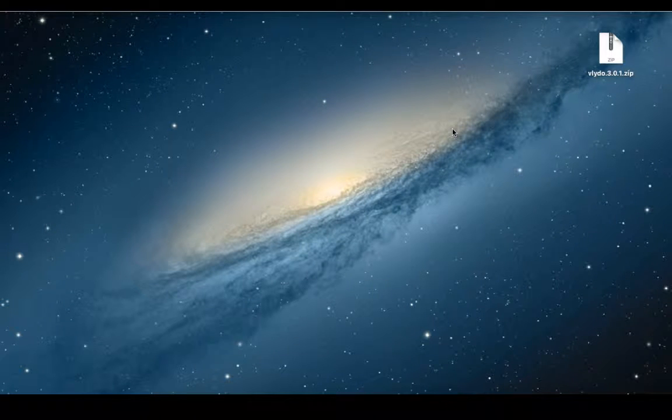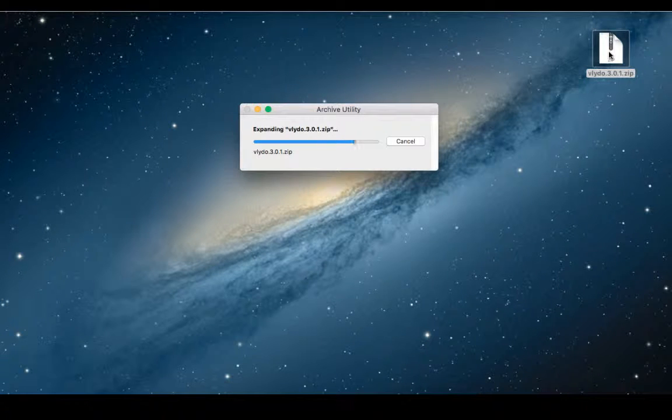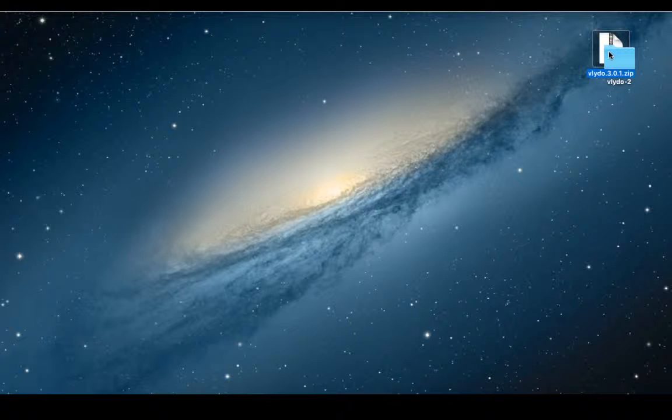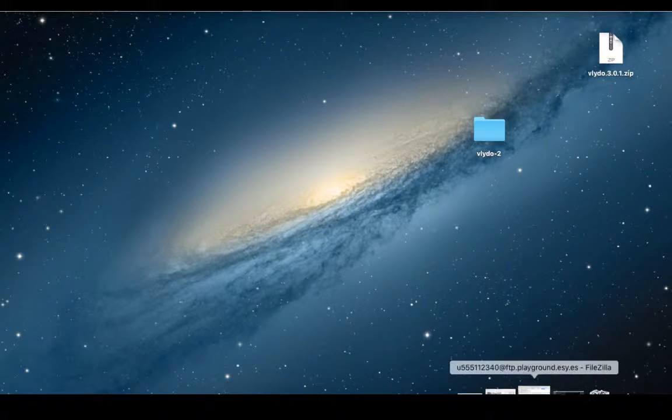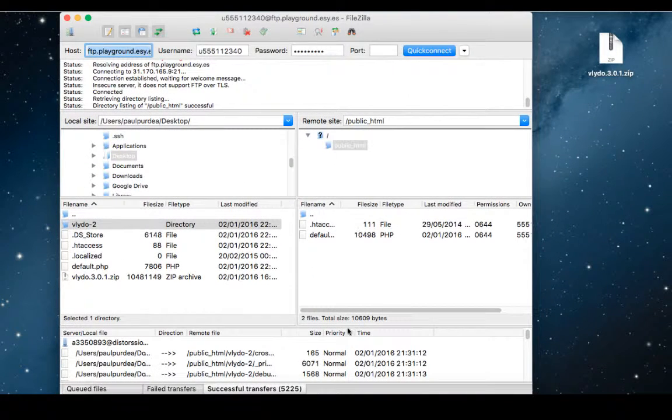This is a tutorial on how to configure and install VlyDo on your server. First, I'm gonna unzip this archive. Then I'm gonna upload it into the server using FileZilla as a FTP client.